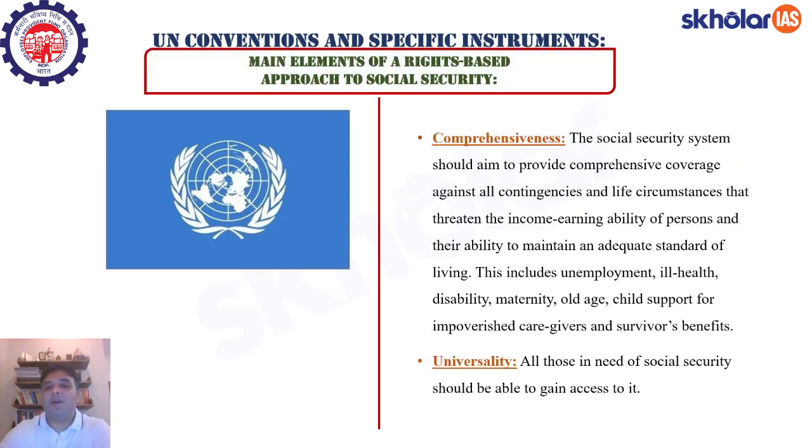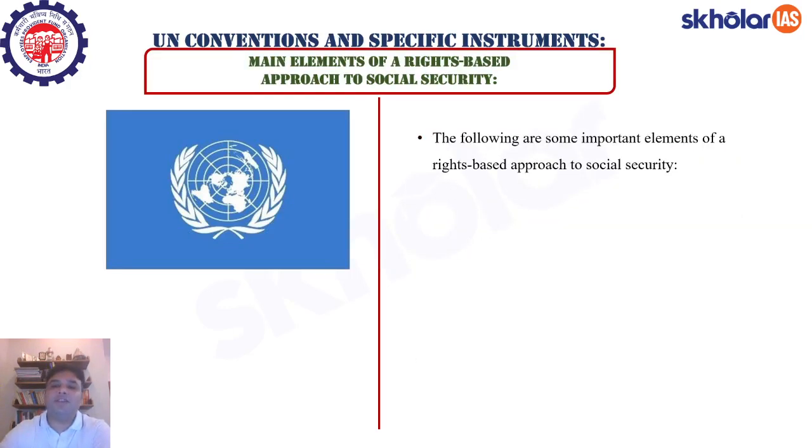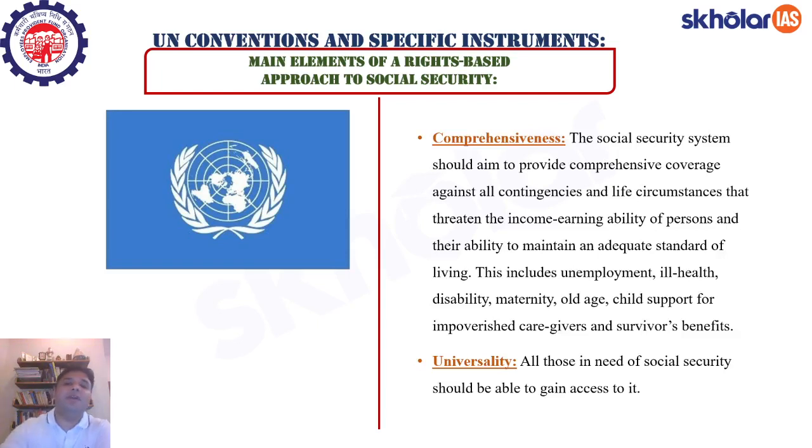So what are the important elements of a rights based approach to social security? Comprehensiveness means the coverage of the social security measures should be all encompassing, and it should include unemployment, ill health, disability, and all kinds of other limitations like maternity, old age, child support, right? So the social security measures should be comprehensive, and thereby they should eliminate the risk of exclusion, right? Nobody should get left behind.